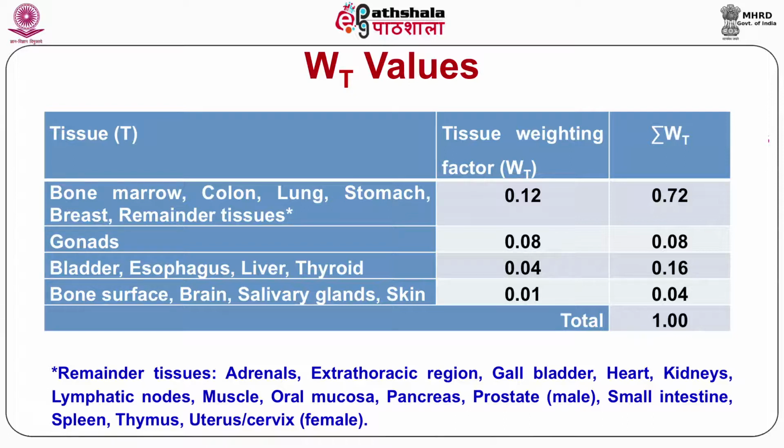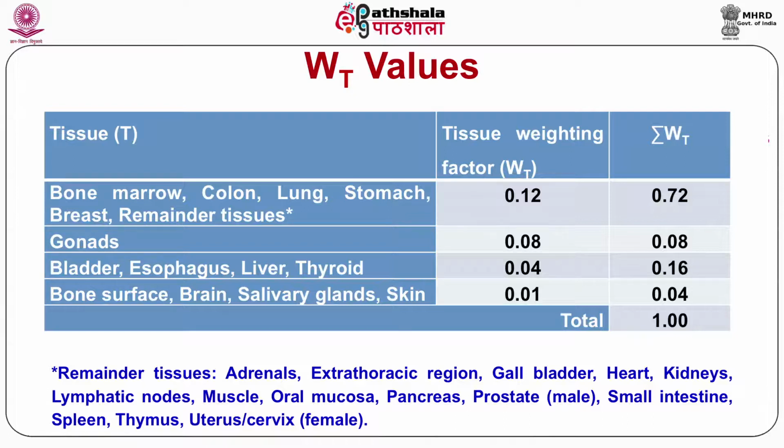Gonads have a WT value of 0.08. Bladder, esophagus, liver and thyroid have a value of 0.04. Bone surface, brain, salivary gland and skin have a value of 0.01. If we take the sum of all these values, the total sum is 1.